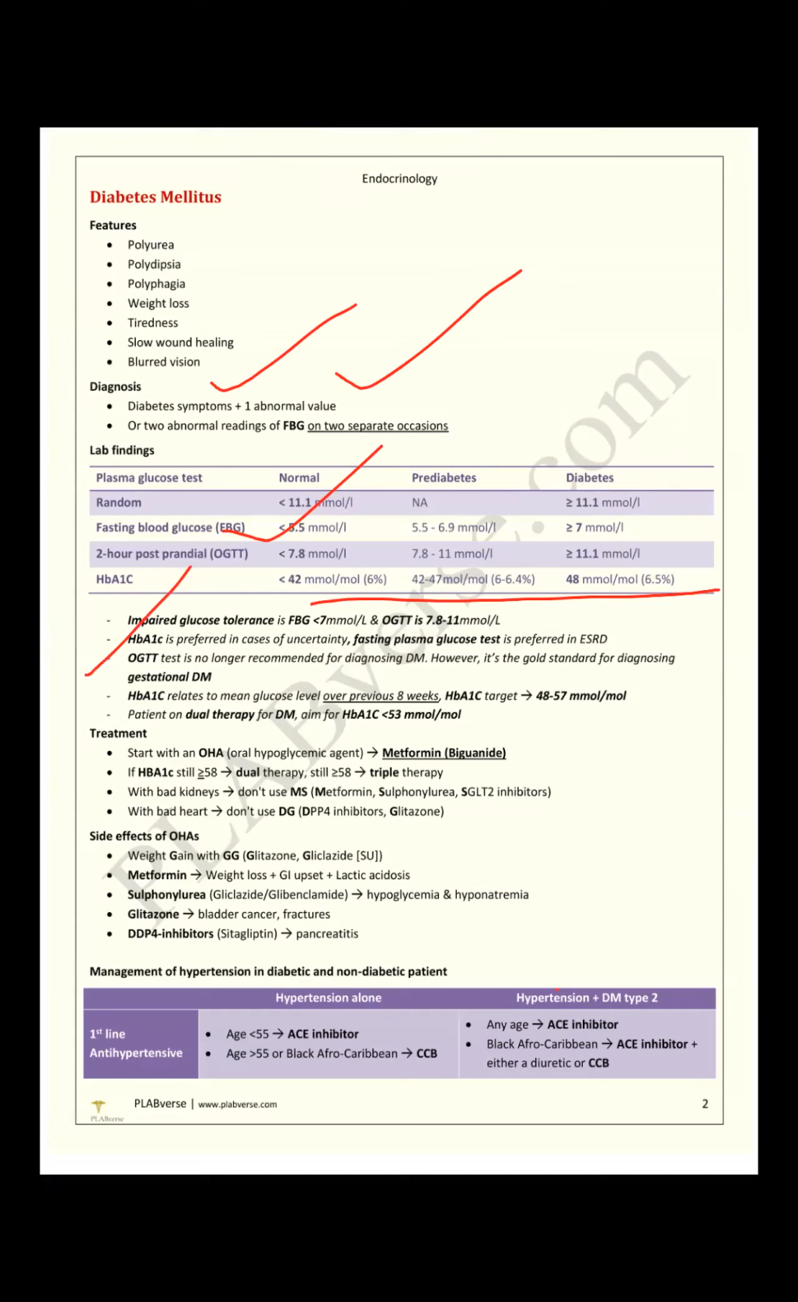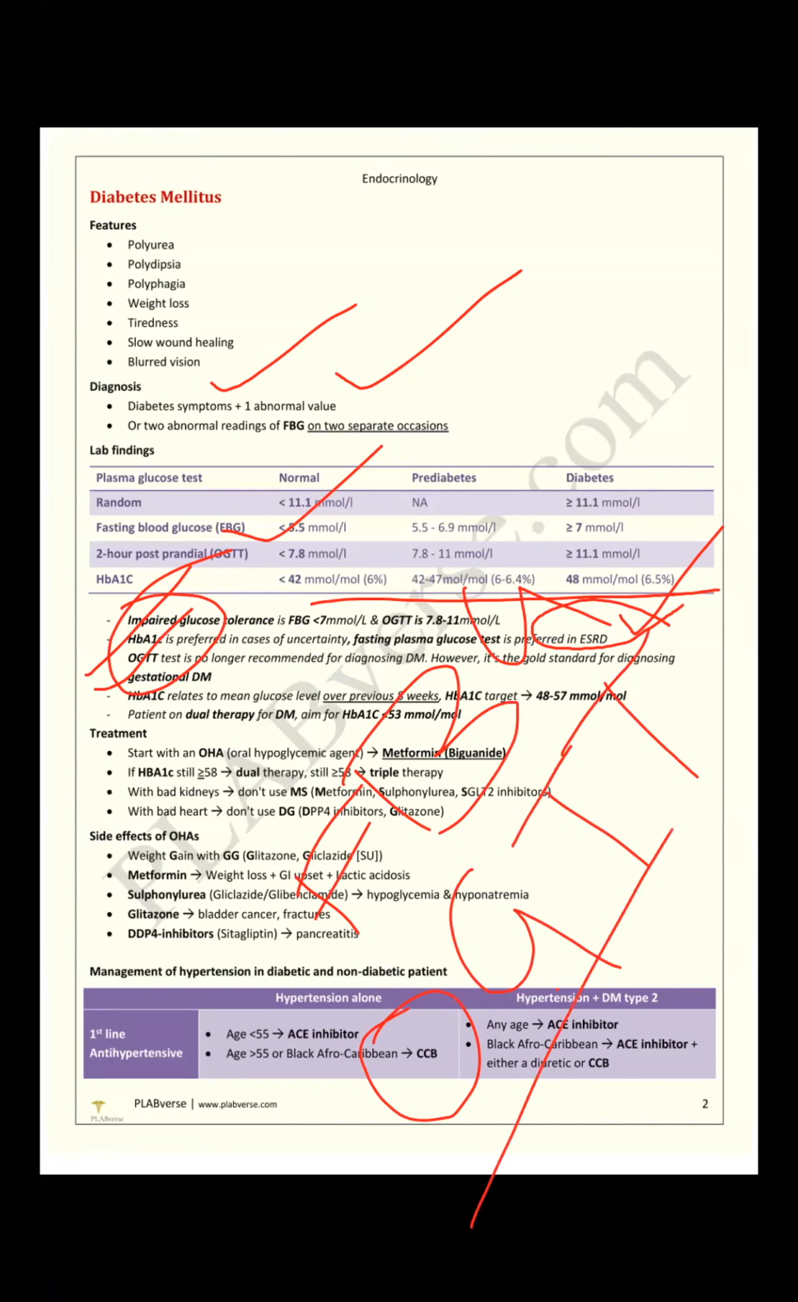HbA1c is preferred in case of uncertainty. Fasting plasma blood glucose test is preferred. Fasting plasma blood glucose is preferred in end-stage renal disease. OGTT test is no longer recommended. They said no longer recommended, but for our UK exam, it's a guideline. They prefer HbA1c, but in the UK exam, all recalls after FBG, we have to give OGTT. But if OGTT is not in your options, mark HbA1c.